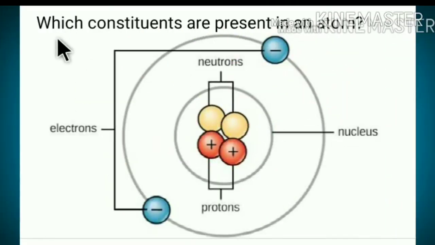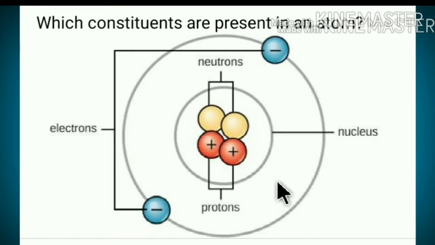Let us recall what you studied in the previous standard. Which constituents are present in an atom? An atom has the same number of positively charged protons in the nucleus, while negatively charged electrons are in the shells.